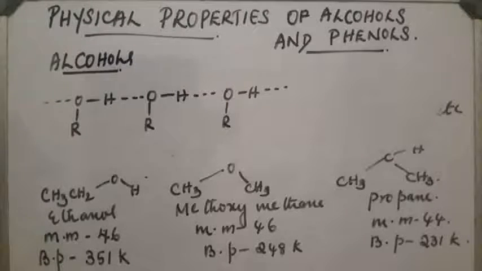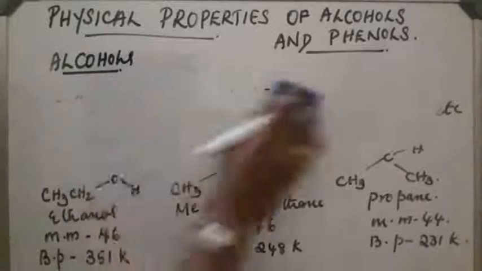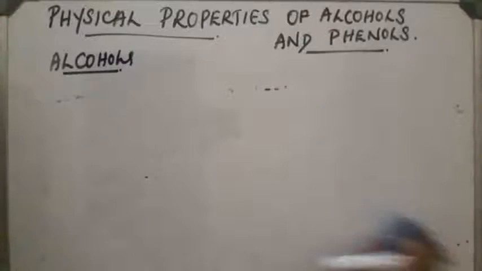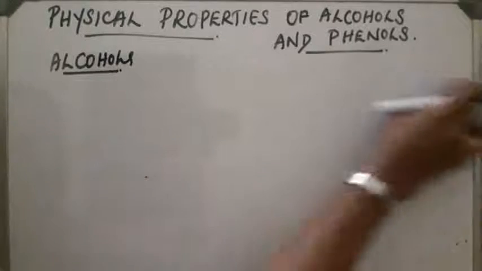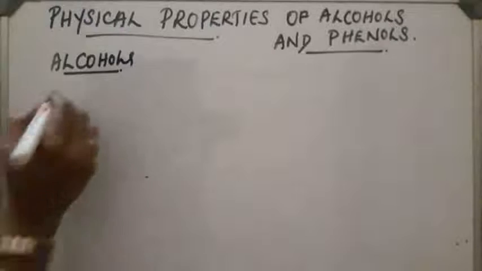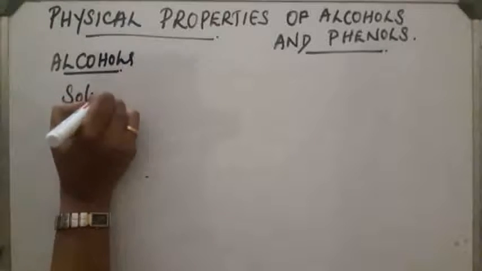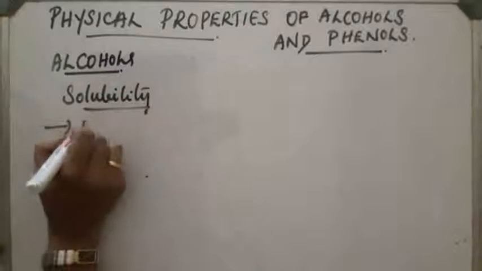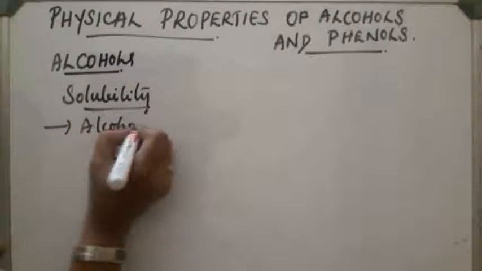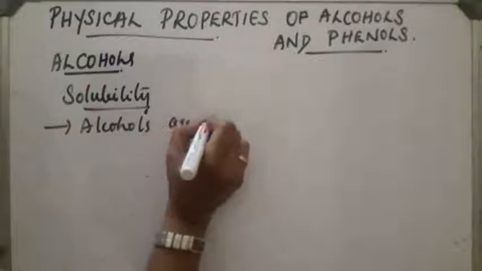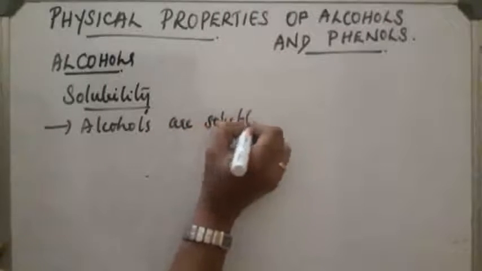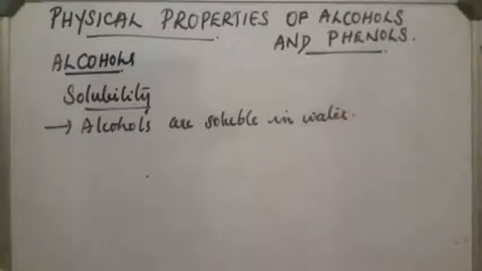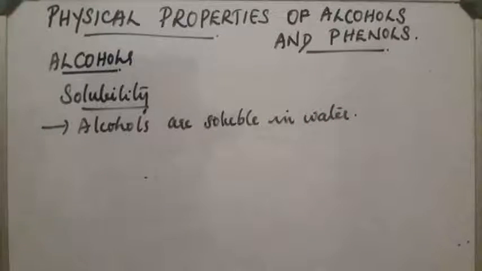Next, what about solubility? Solubility of alcohols. Alcohols are soluble in water because they form intermolecular hydrogen bonding with water.